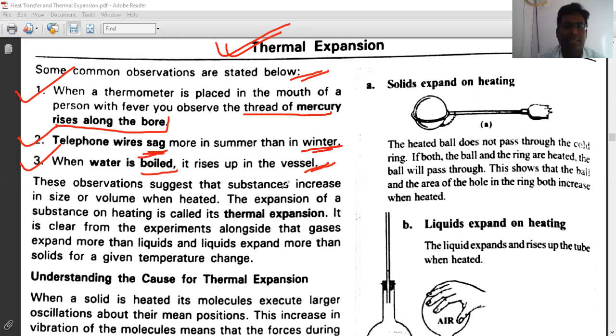So these observations suggest that substances increase in size or volume when heated. Solid, liquid, gas, when heated, expand in size and volume. The expansion of a substance on heating is called thermal expansion. It is clear from the experiments alongside that gases expand more than liquids, and liquids expand more than solids, for a given temperature change. Right, up to this point, then we will study solid and liquid one by one.